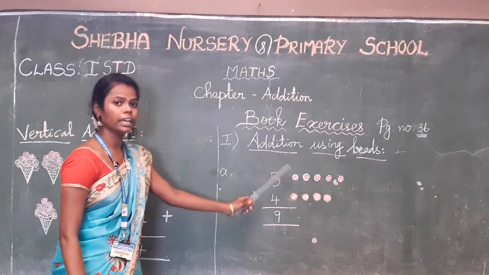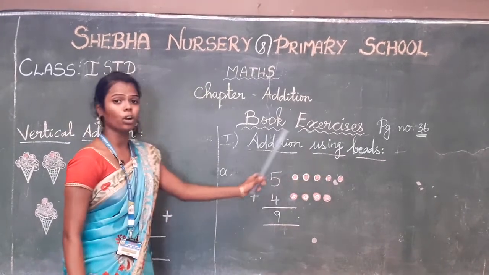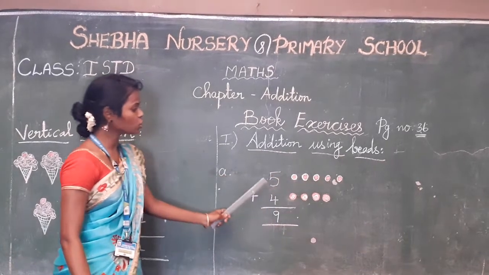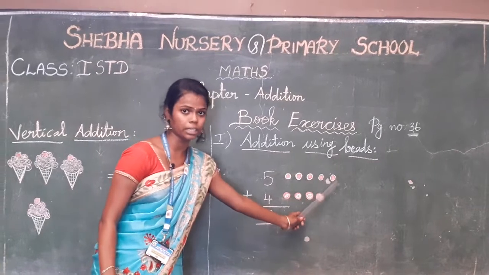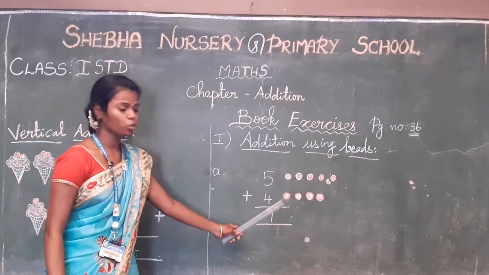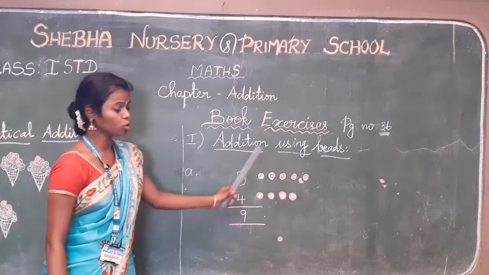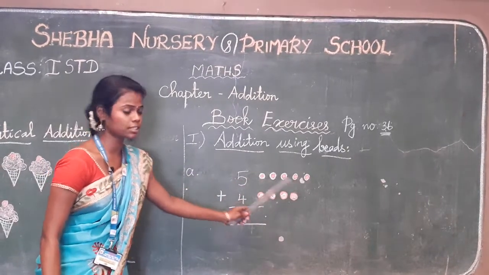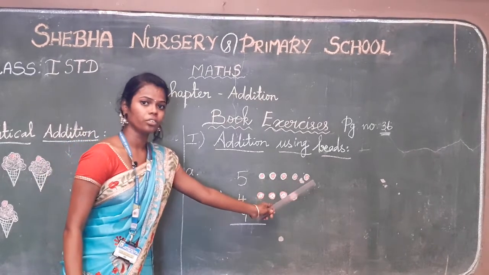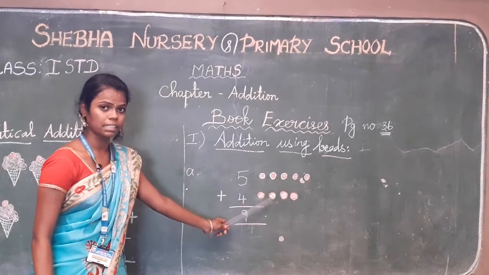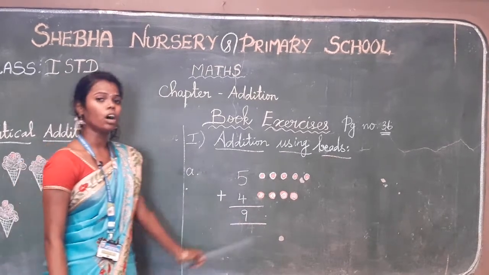I'll repeat again. Addition using beads. This is one of the methods. Here 5, so you have to draw the 5 beads, and here 4, you have to draw the 4 beads. Total number of beads: 1, 2, 3, 4, 5, 6, 7, 8, 9. The answer is 9. Have you all understood?